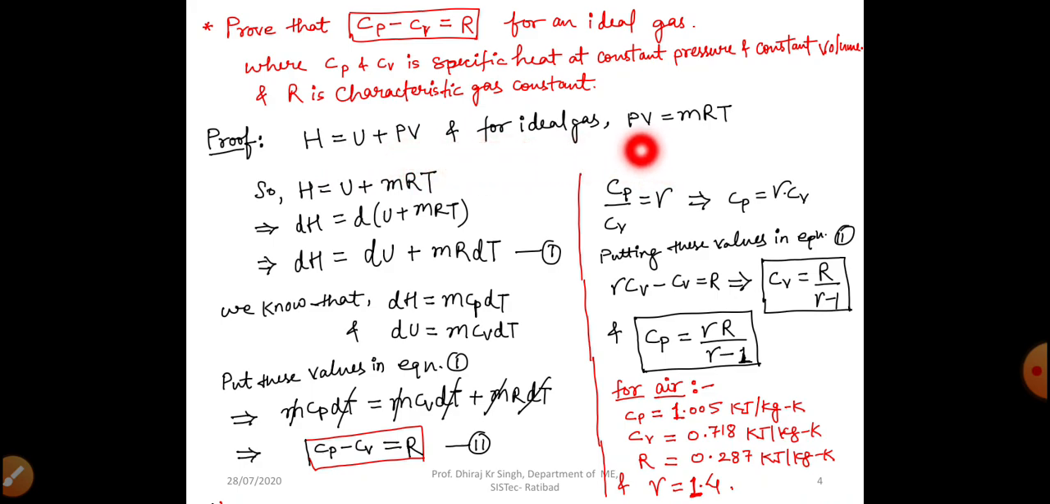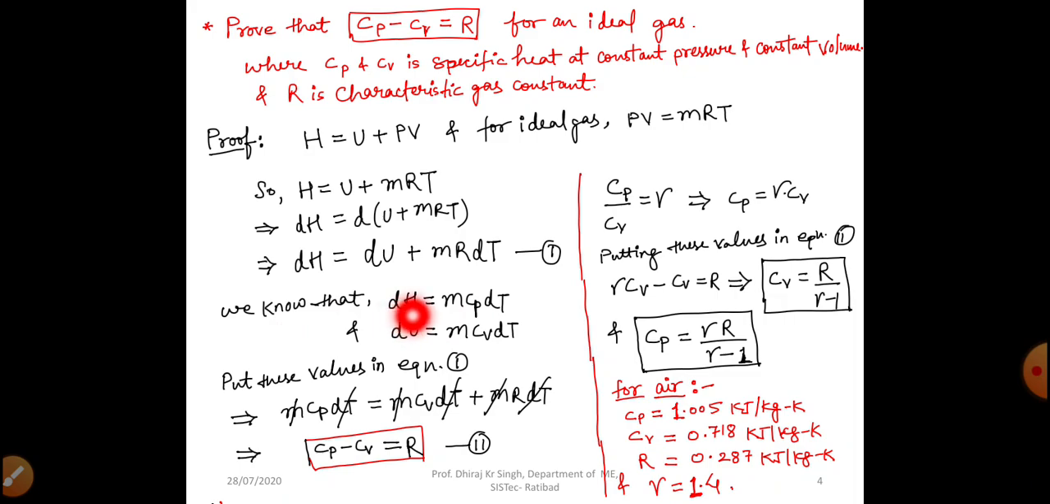So for an ideal gas, we also know PV equal to mRT, where m is the mass of the gas, R is the characteristic gas constant, and T is the temperature. Here P is the pressure and V is the volume. So we can apply this PV equal to mRT in this equation. So H equal to U plus mRT. At the place of PV, we can write mRT. Now we will differentiate both LHS and RHS. Now we will get dH equal to dU plus mR dT. This is our equation number 1.